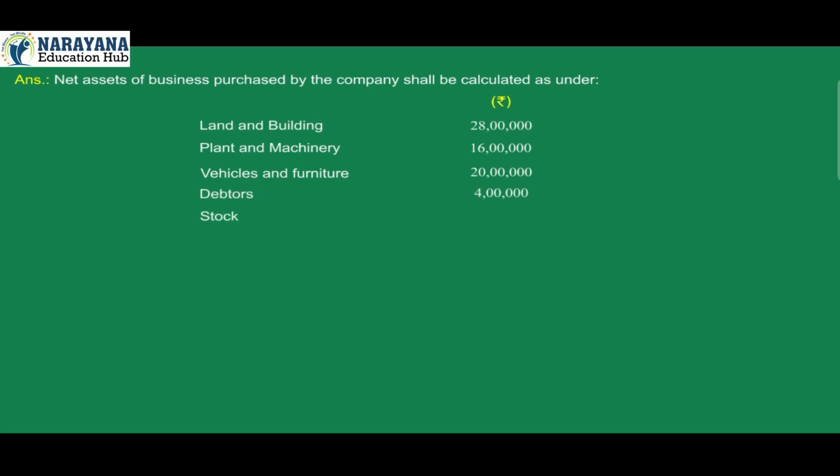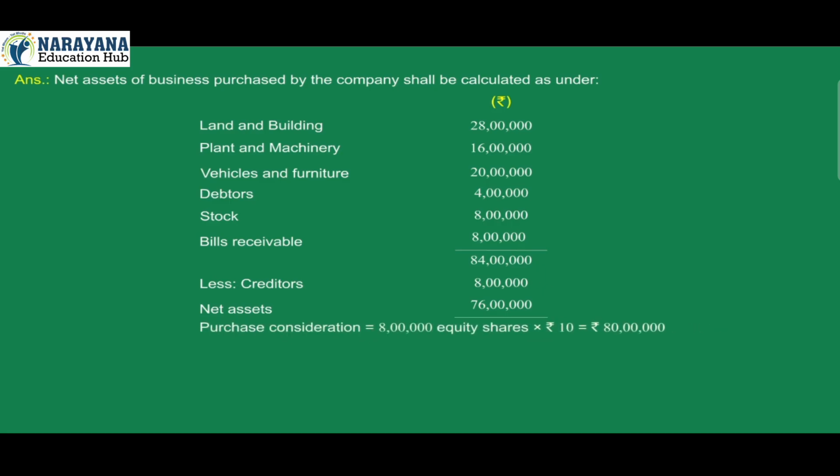Answer. Net assets of business purchased by the company shall be calculated as under. Land and building 28 lakh, plant and machinery 16 lakh, vehicles and furniture 20 lakh, debtors 4 lakh, stock 8 lakh, bills receivable 8 lakh, total 84 lakh, less creditors 8 lakh, net assets 76 lakh. Purchase consideration is equal to 8 lakh equity shares into Rs 10, which is Rs 80 lakh. Purchase consideration minus net assets is equal to goodwill: Rs 80 lakh minus Rs 76 lakh is equal to Rs 4 lakh.